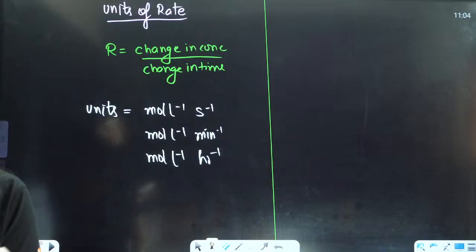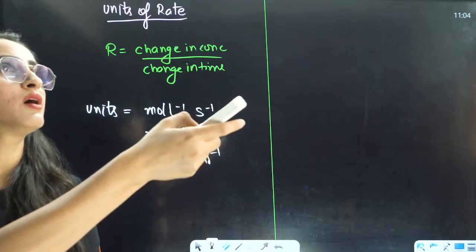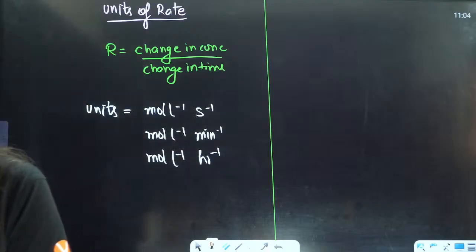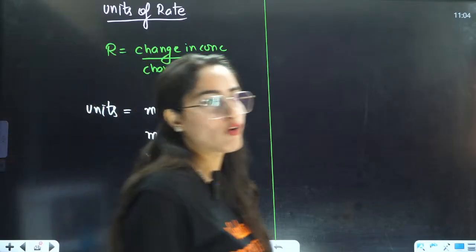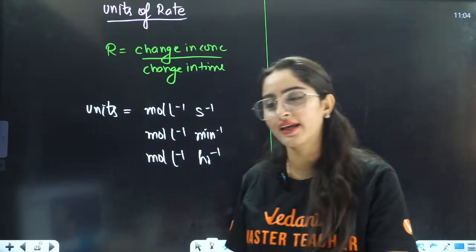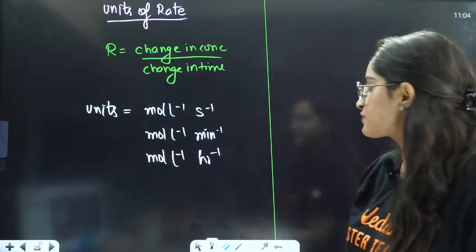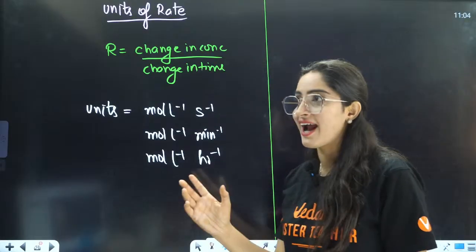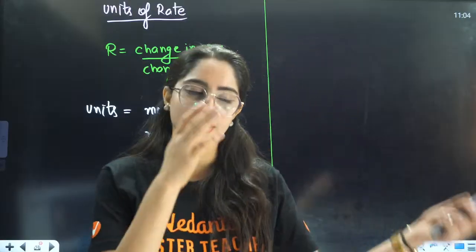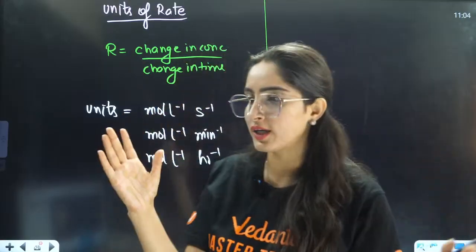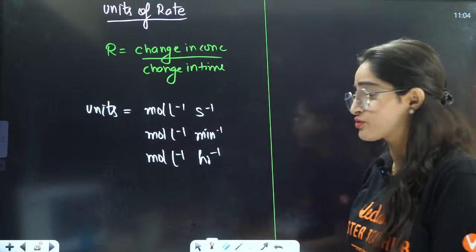Wait a minute, I am just not able to understand, should I switch on the AC or should I turn it off? The most difficult thing right now in my life, in this change of season, is to decide what the temperature of this AC should be. It's more difficult than chemistry, I feel.